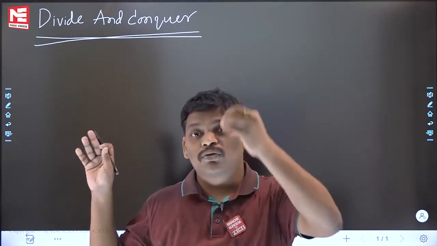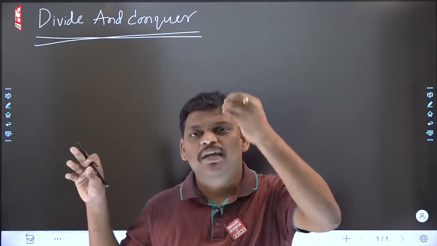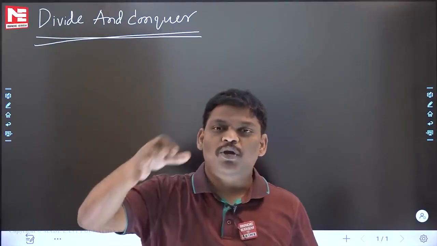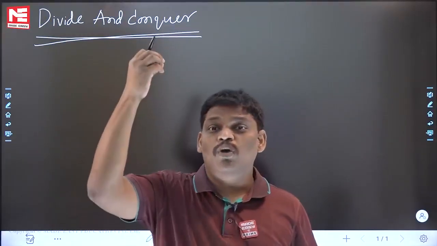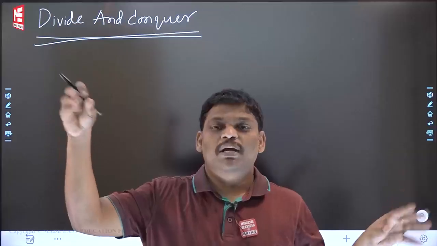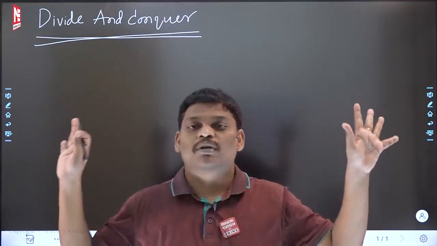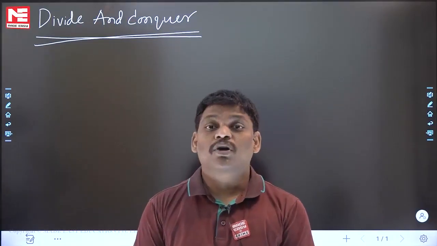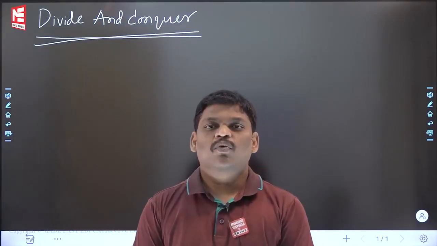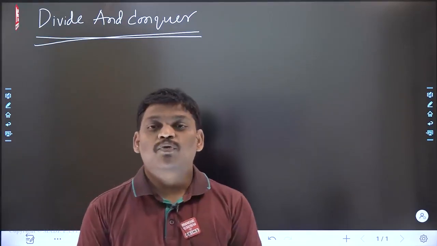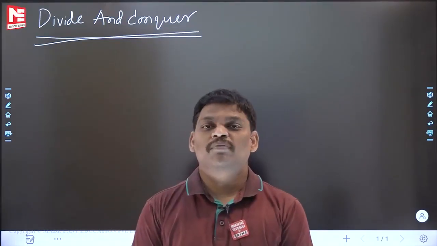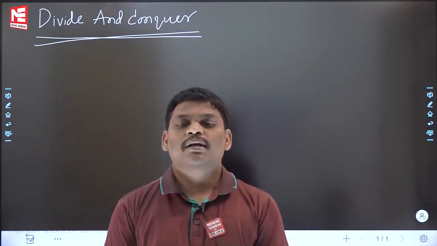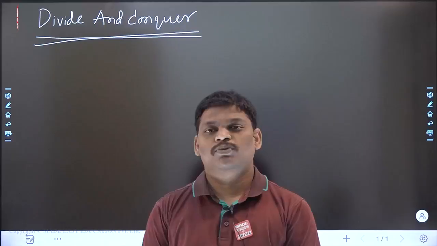You are thinking there is no solution at all because it looks very complex. Whatever the problem may be in your personal life, you think there is no answer at all because it is a very big problem. Instead of saying I cannot solve this problem at all, what the divide and conquer strategy says is: if you think the problem is very big, instead of saying I cannot solve it, the best idea is to divide that problem into some small problems.